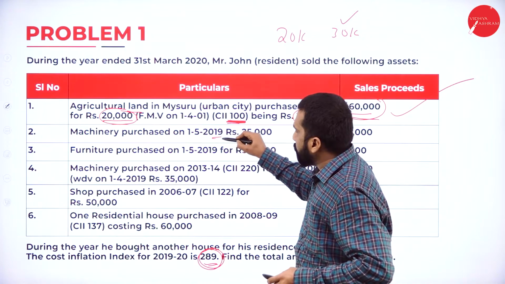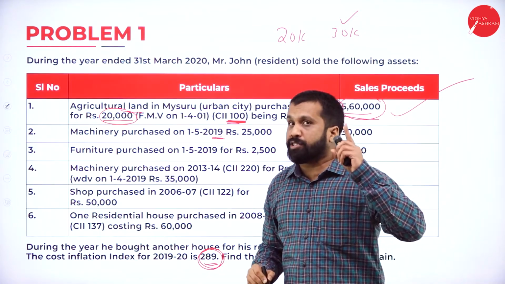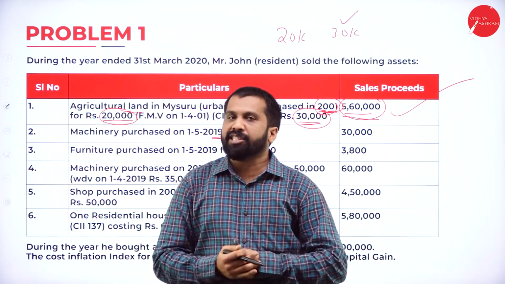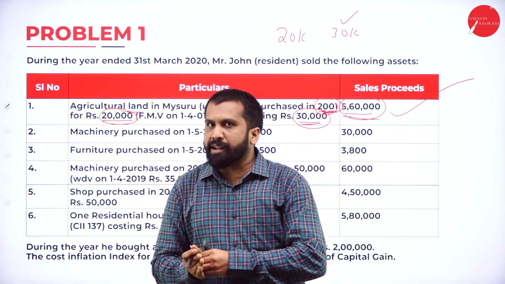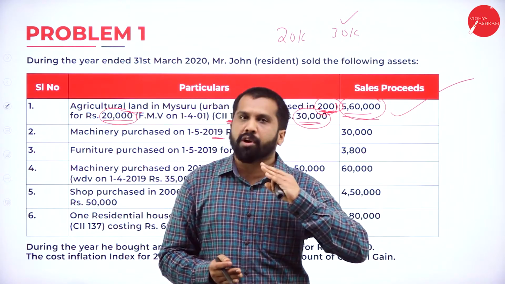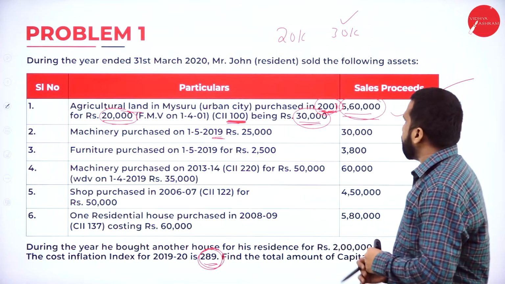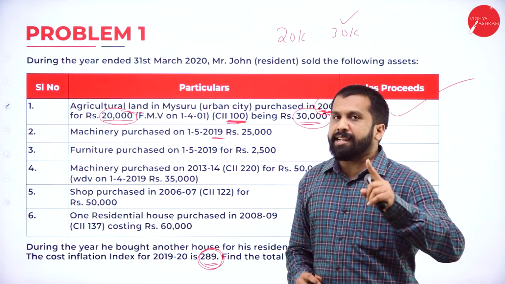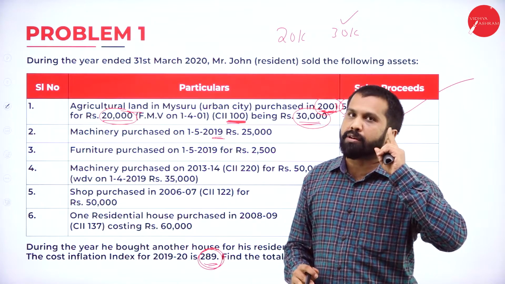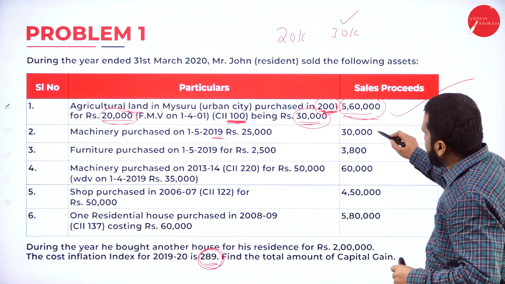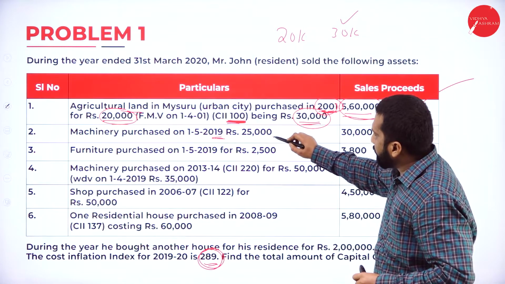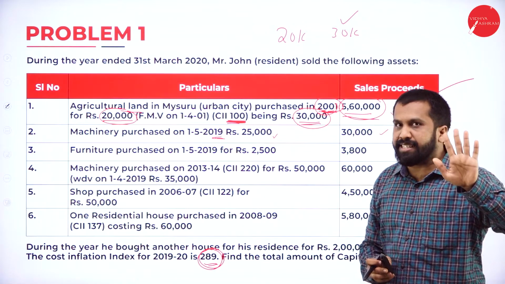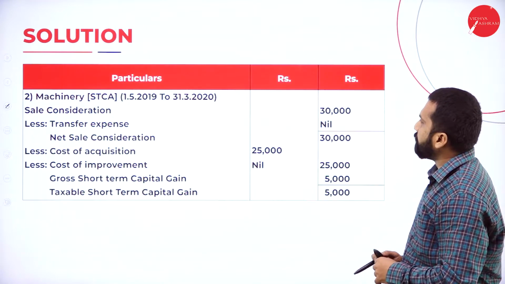Machinery purchased in 2019. When it was purchased? 2019. When are you selling? 2021. That means just 1.5 years. Is 1.5 years long term or short term? Short term. Now, what is the selling price? If it is short term, will indexation come? No. Indexation will come only for long term. Now, your selling price is 30. Purchase price is 25. 30 minus 25, 5,000 is taxable. Easy.